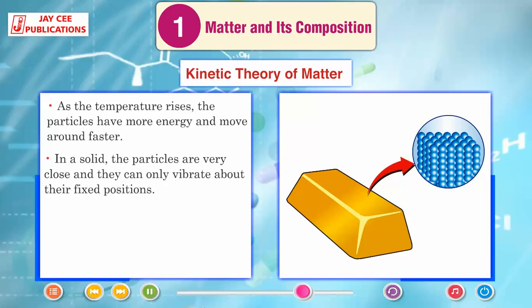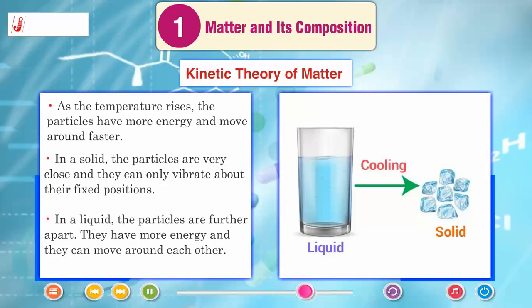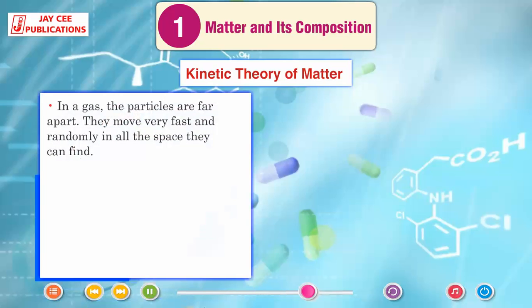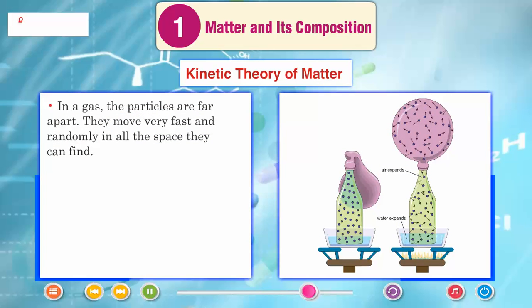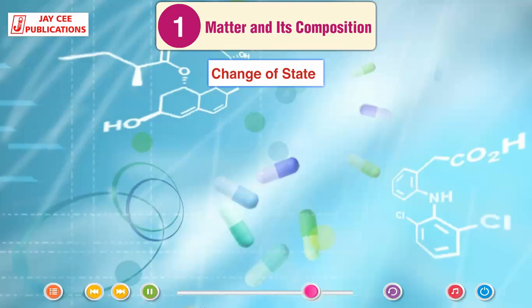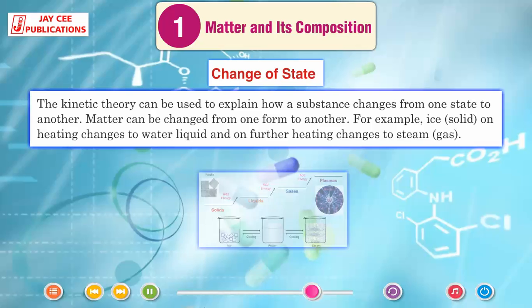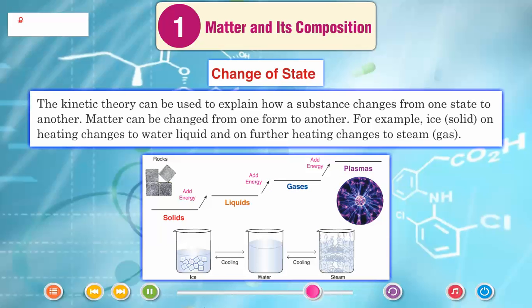In a solid, the particles are very close and they can only vibrate about their fixed positions. In a liquid, the particles are further apart, they have more energy and they can move around each other. In a gas, the particles are far apart, they move very fast and randomly in all the space they can find.